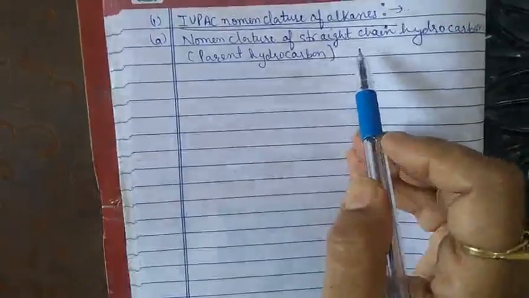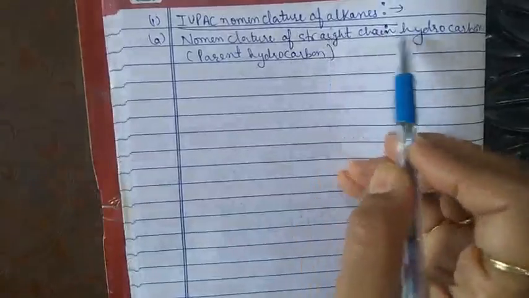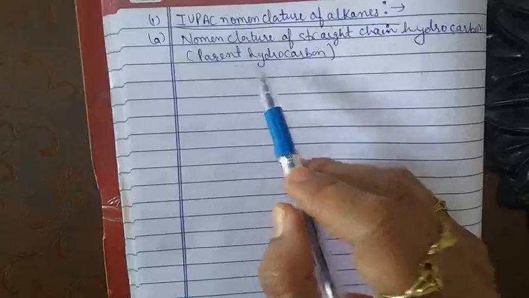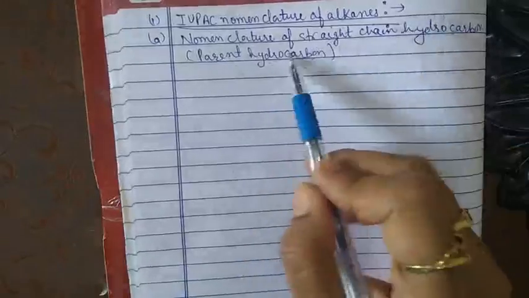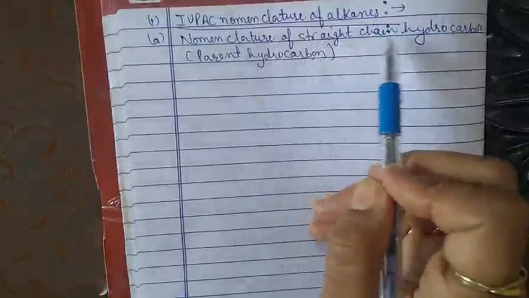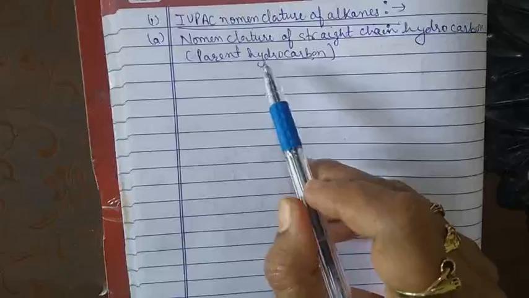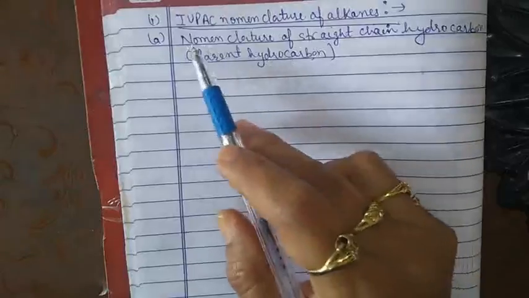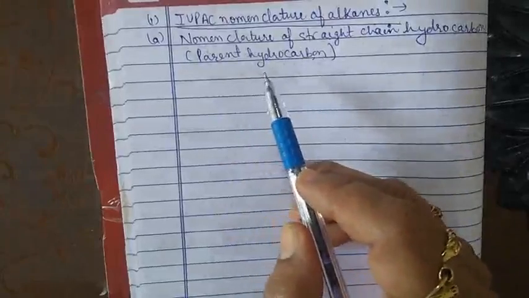Now here we use two terms. One is the straight chain hydrocarbon and the second one is the parent hydrocarbon. So both are the same. We are talking about only one thing, only one chain. Only the names are different. Straight chain or the parent hydrocarbon. So the first task is how we give the name to the parent hydrocarbon.